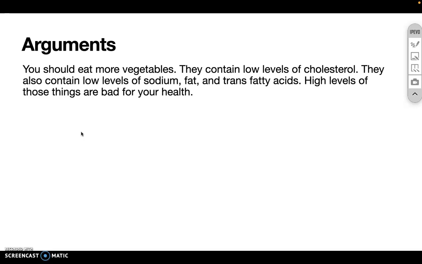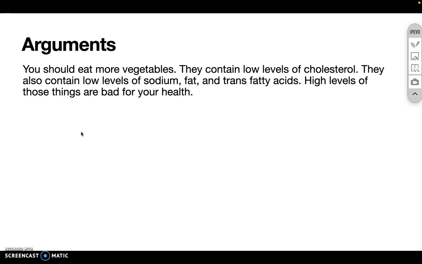High levels of those things are bad for your health. So here's an example of an argument that lacks indicators. There's no clear premise or conclusion indicators. So we would step back and think, what's the controversial claim that is being supported here? And there's really no evidence being provided that vegetables contain low levels of cholesterol. That's just a given. There's really no evidence supporting the idea that they contain low levels of sodium, fat, or trans fatty acids. That's just a given.